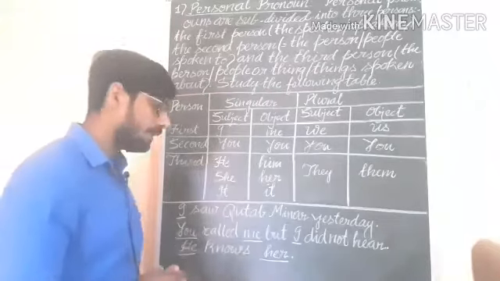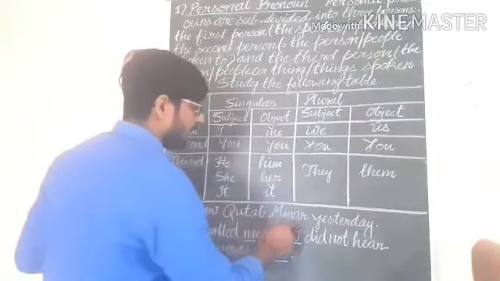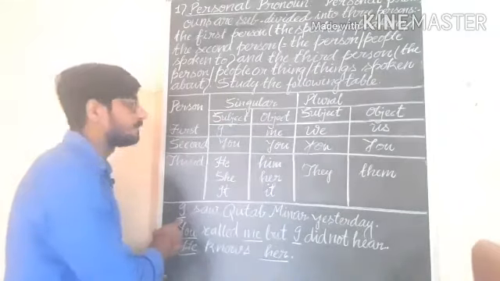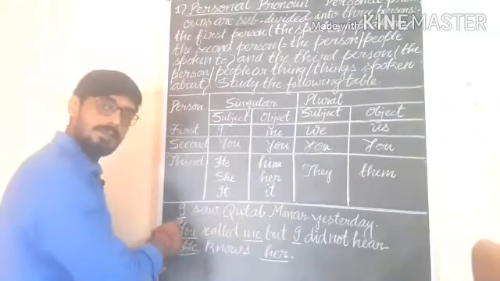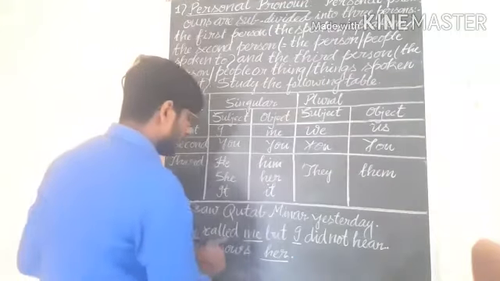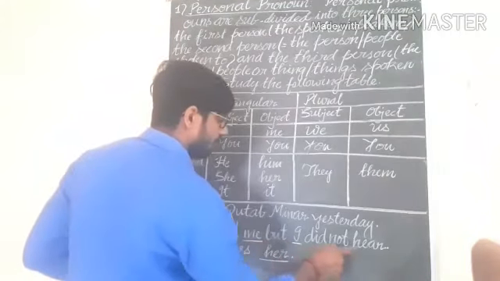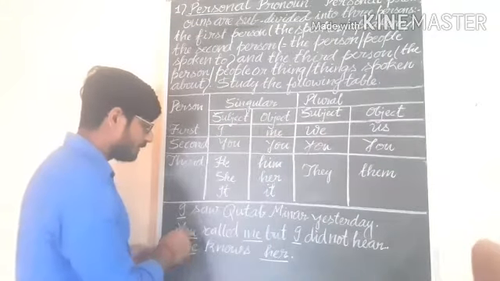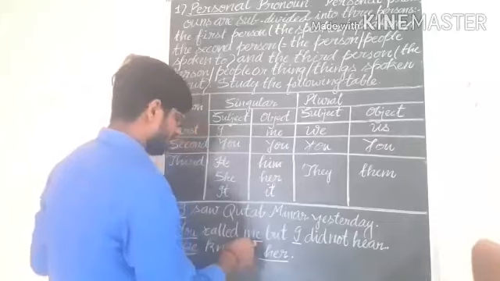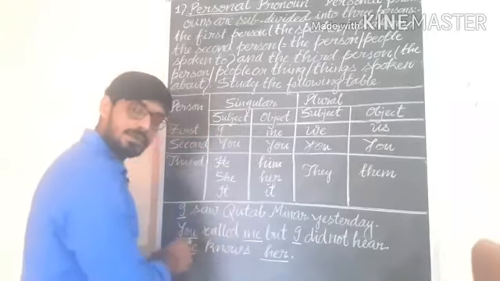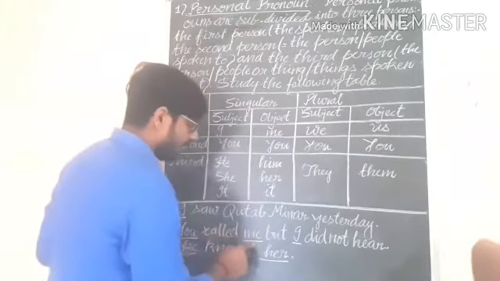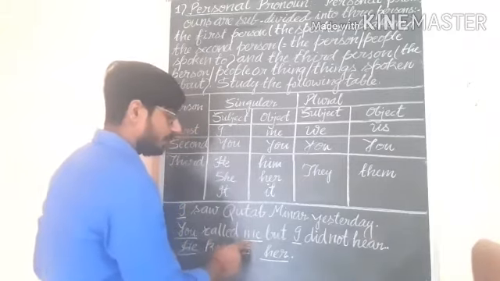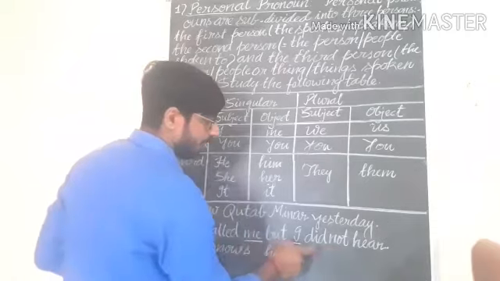Look at the example here. I saw Qutub Minar yesterday. In this example you get I, first person, as a subject. You called me but I didn't hear. You is second person as a subject. Me first person, you second person as a subject. Me as an object of the verb called. Understand? Me first person, but I did not hear.